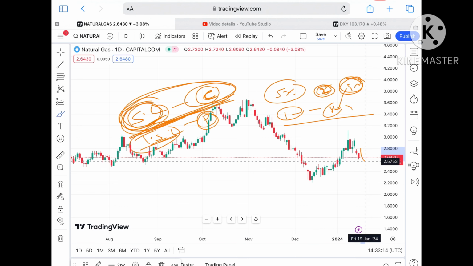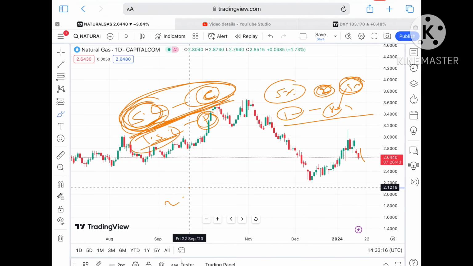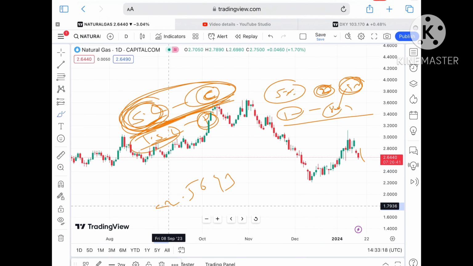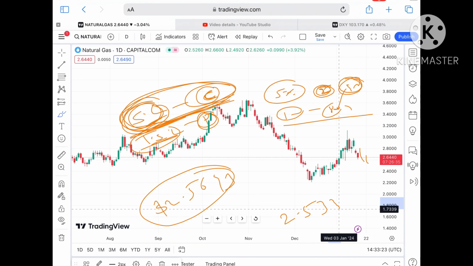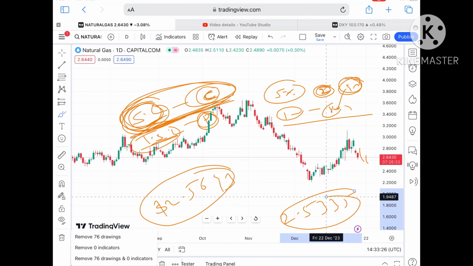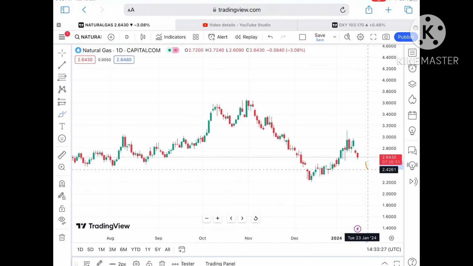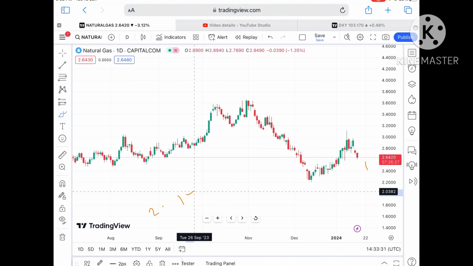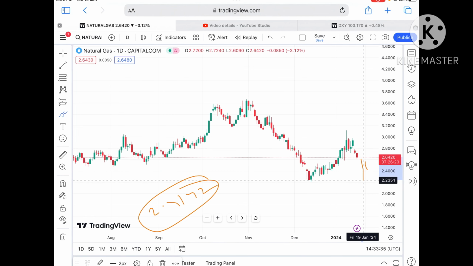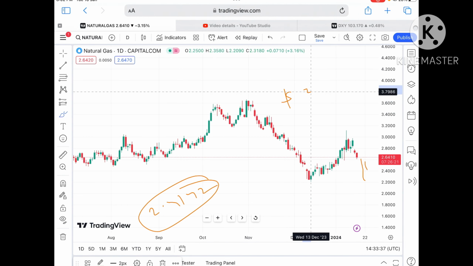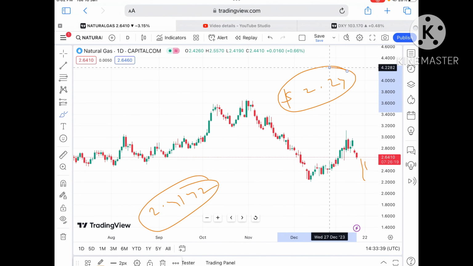So let's see if the price doesn't sustain. What we can see, suppose if the price doesn't sustain, it can come down towards its next support of $2.5693. Okay, and if it started moving below this particular zone, a further fall we can see towards $2.5335. Okay, and once the price started moving below a level of 2.5335, a further downfall we can see towards a level of $2.4142. Okay, and if it started moving below this particular zone, a further fall we can see.